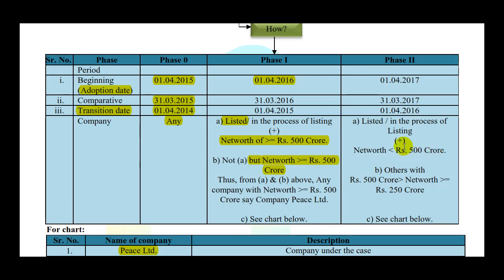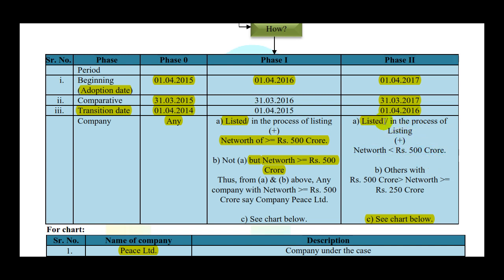Now coming back here, the phase 2 is more or less similar as far as this part C is considered, just that the adoption date is 1st April 2017 instead of 1st April 2016, and hence the comparatives of 31st March 2017 will be required, for which transition date becomes 1st April 2016. Now, companies to which phase 2 is applicable are again all listed companies, first of all, having a net worth of less than 500 crores.